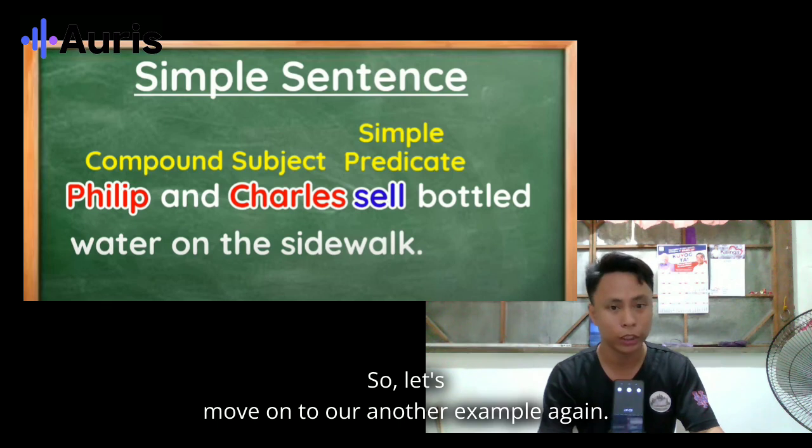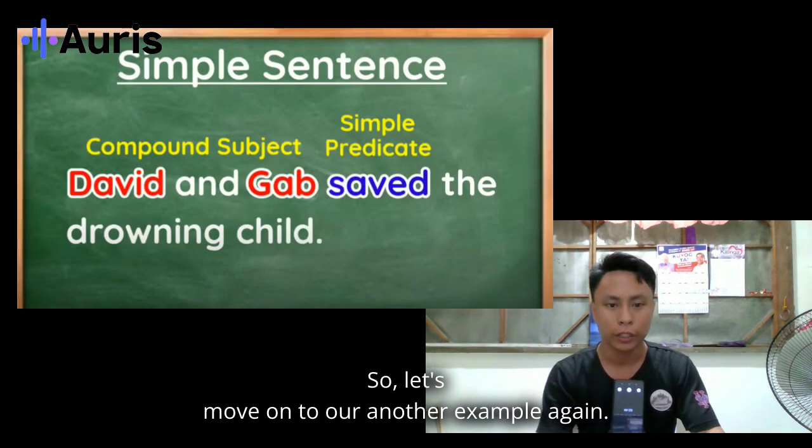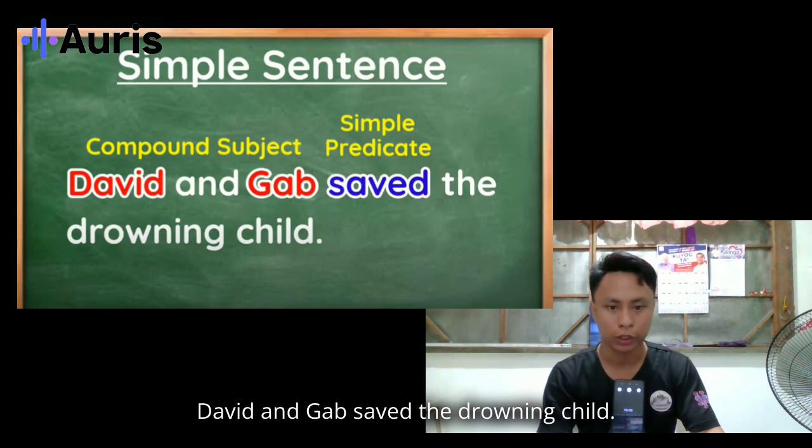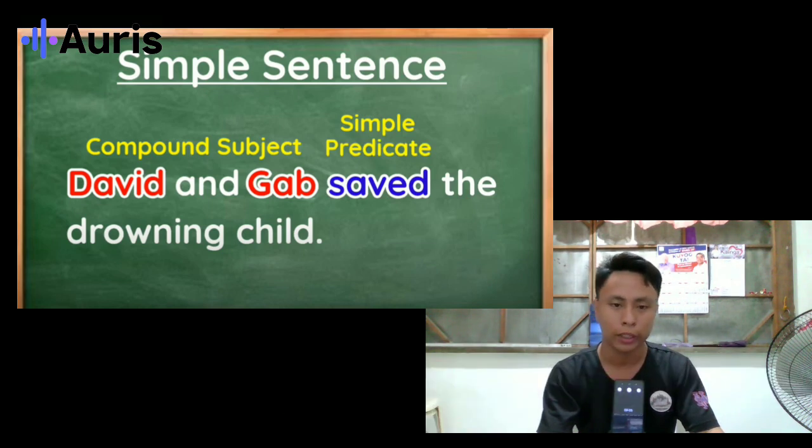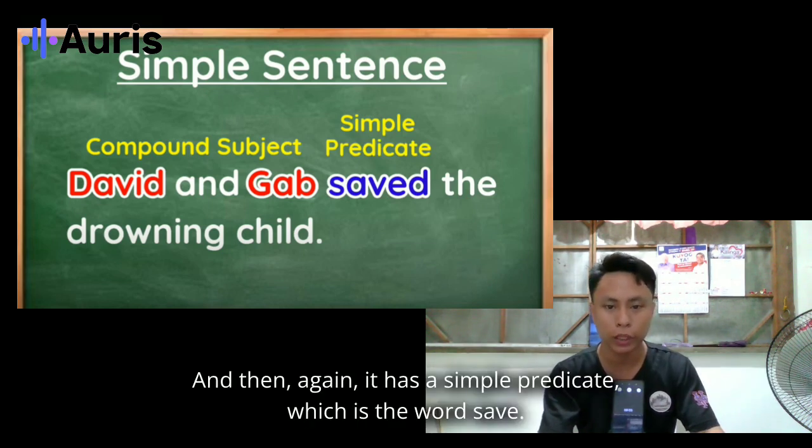Let's move on to another example. David and Gab saved the drowning child. We can see that it has a compound subject again, which is David and Gab, and a simple predicate, which is the word saved.